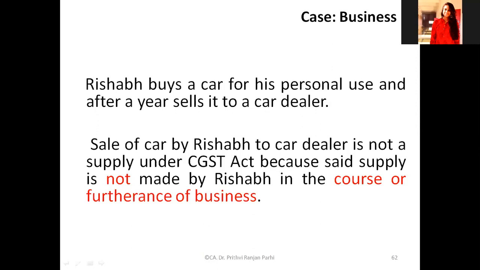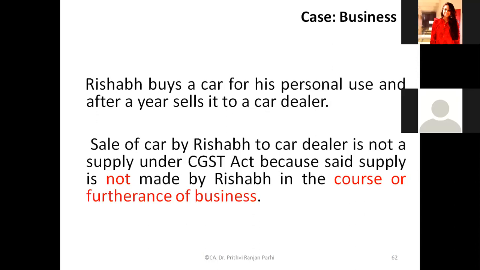Okay, question goes to Drishti. Is it a supply? Did you understand the question, Drishti? The question is that a person is selling his personal jewelry at a jeweler shop.